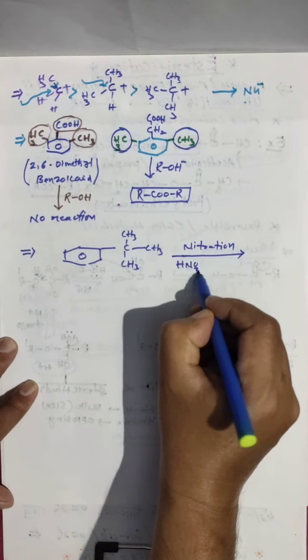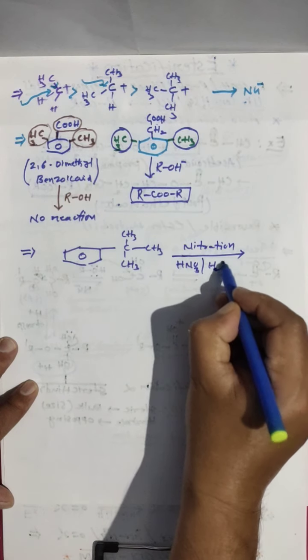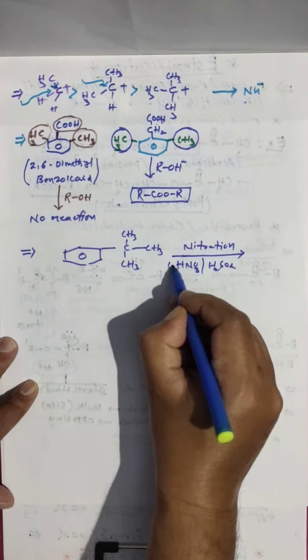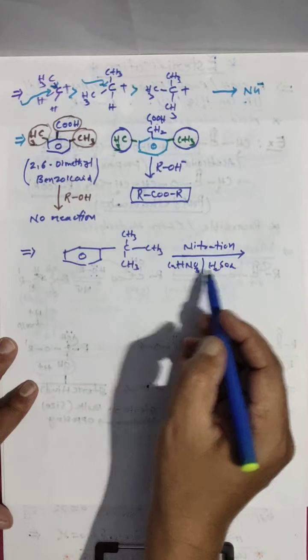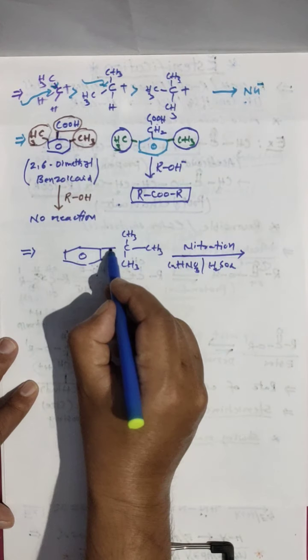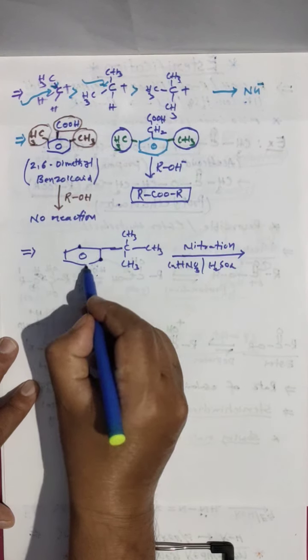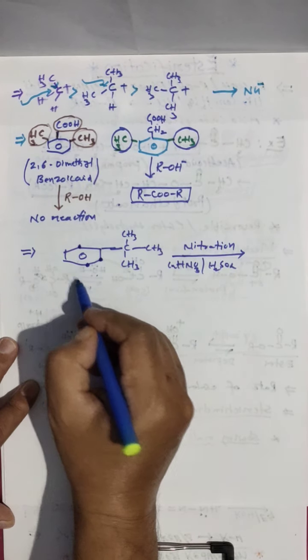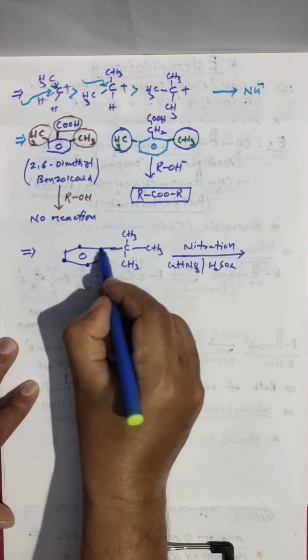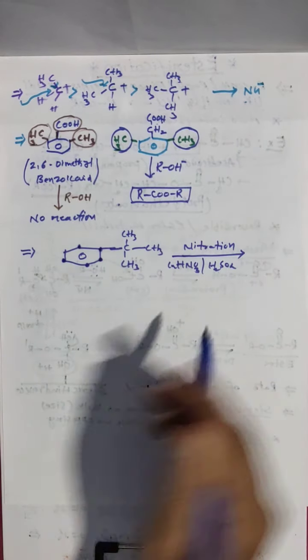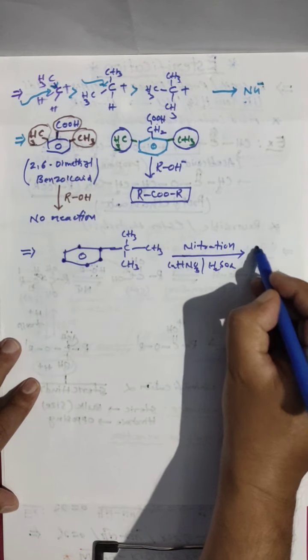Nitration is nothing but concentrated HNO3 and H2SO4. Clear? So the nitro group will attack. To attack we have the chances: ortho position, this is meta position, and this is para position according to this. So NO2 has to attack here.